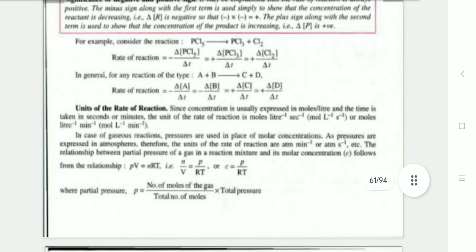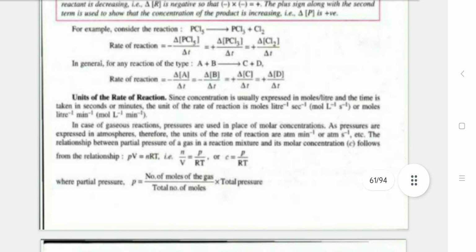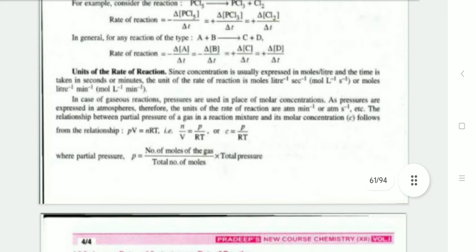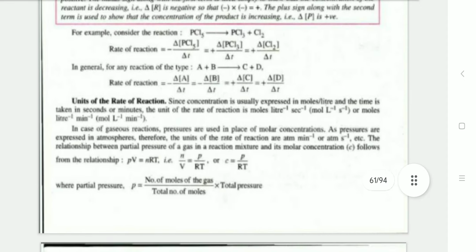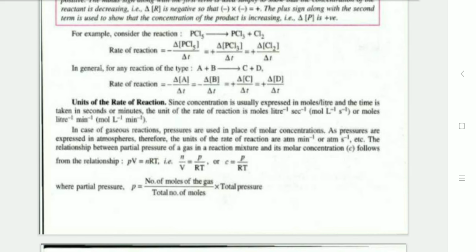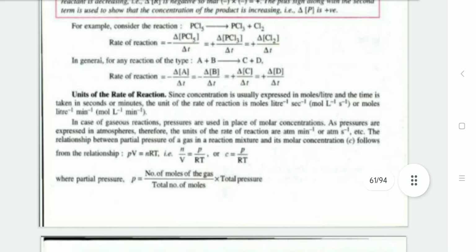For example, consider PCl5 converted into PCl3 plus Cl2. In this reaction, the rate is minus delta PCl5 by delta t, equal to plus delta PCl3 by delta t, equal to plus delta Cl2 by delta t. Unit of the rate of reaction: since concentration is usually expressed in moles per liter and the time is taken in seconds or minutes, the unit of the rate of reaction is moles per liter per second.